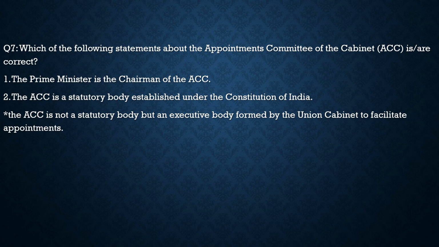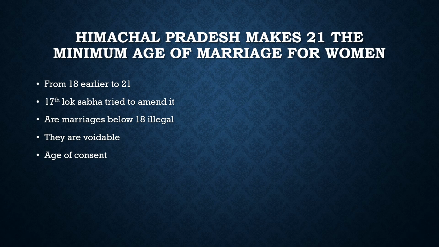So with this, I guess we have completed our daily. No, we have one more discussion: Himachal Pradesh has made 21 the minimum age of marriage for women. Earlier, in every state in the country, the minimum age for women was 18, but only Himachal Pradesh has increased it to 21. In the 17th Lok Sabha, they tried to amend it, but because of the dissolution of the house, this bill lapsed because it originated in the Lok Sabha itself.